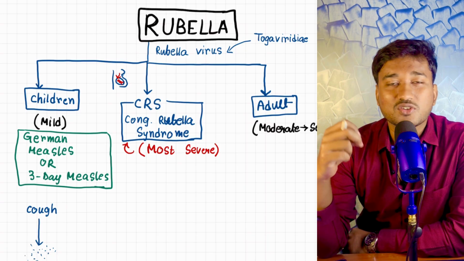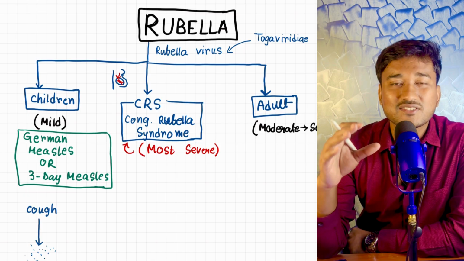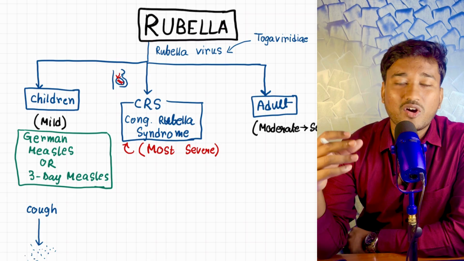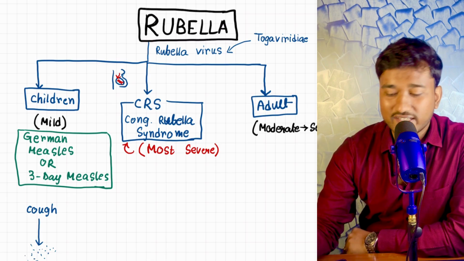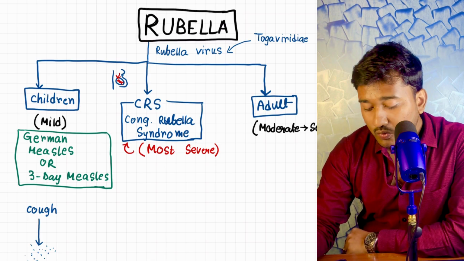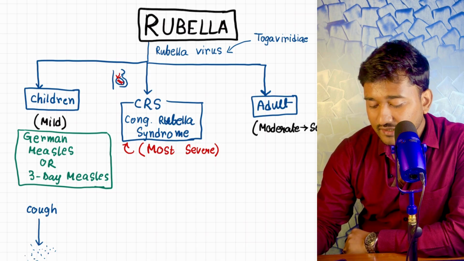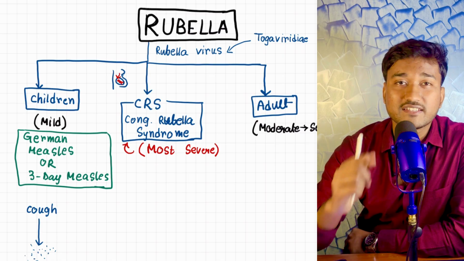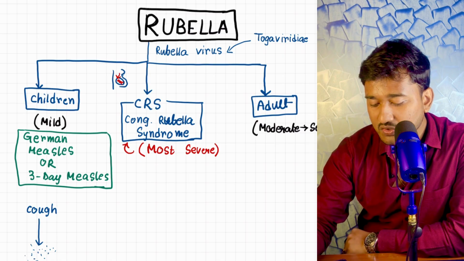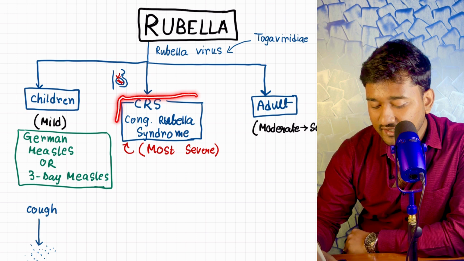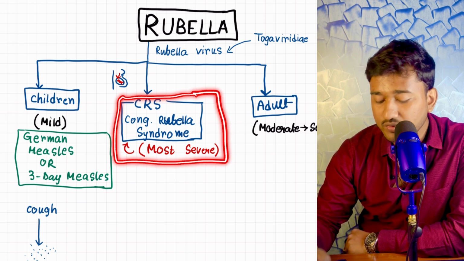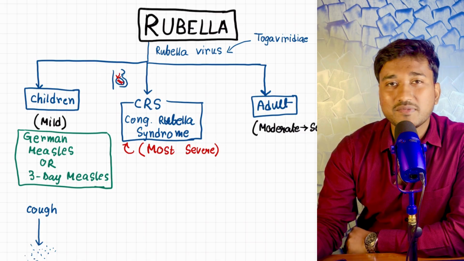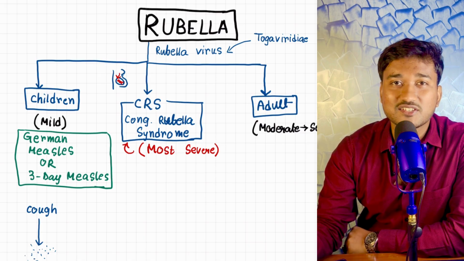Today we will be talking about a very important topic, that is rubella. Rubella is also called German measles, and it is not a very dangerous disease in children or young adults, usually in children. But if rubella happens in utero, that is in fetal life, it is very dangerous. So our topic of discussion is rubella and also CRS, congenital rubella syndrome, which is most dangerous. This is commonly asked in your MBBS, in NEET PG, as well as in nursing students.